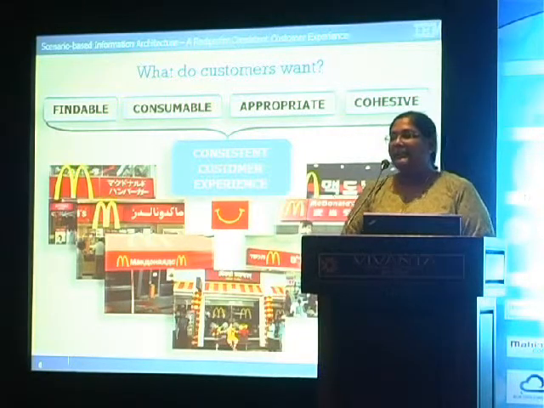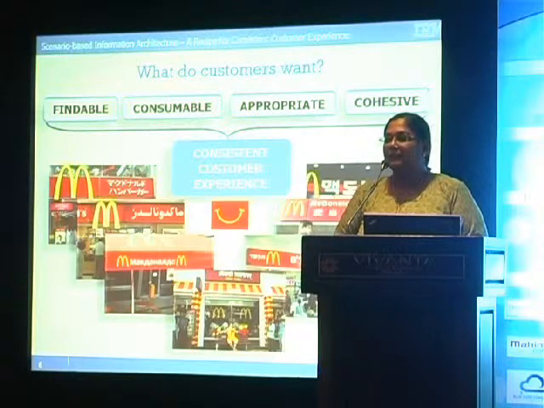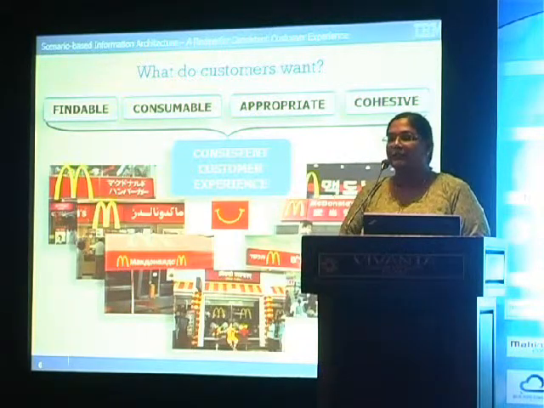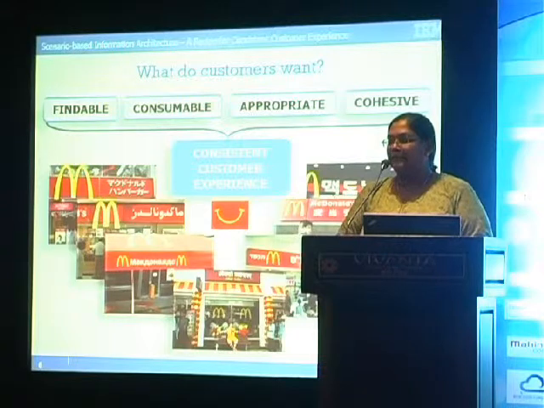We can see that in the example of McDonald's. If you walk into any of the 35,000 or more McDonald's outlets around the world, you can expect a certain level of experience. That's because they follow a model at each of their outlets when they set it up.